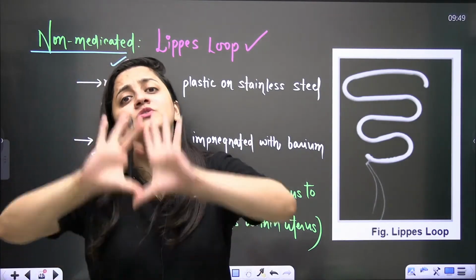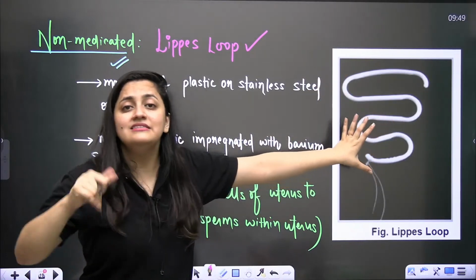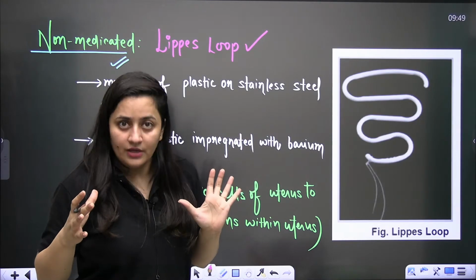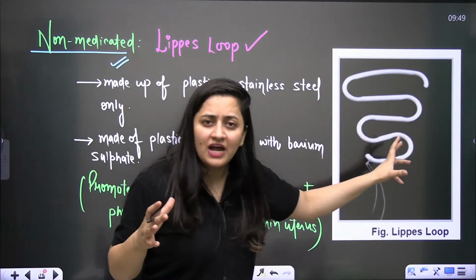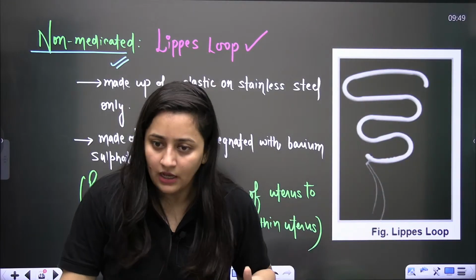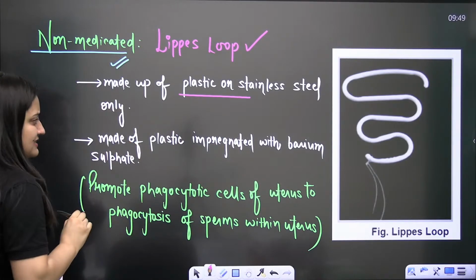So it is not used worldwide. There are some countries where it is used. These days people are preferring hormone releasing and copper releasing IUDs more. So the Lippes Loop is used in some countries, but I will not say that it is a very popular method worldwide. Okay. So as I said, it is made up of plastic or stainless steel.